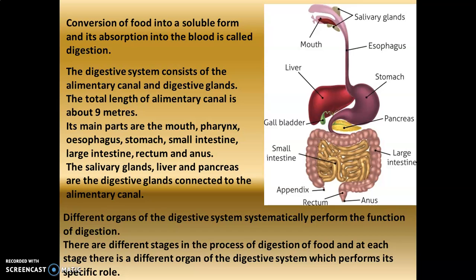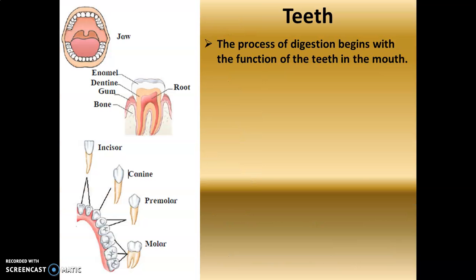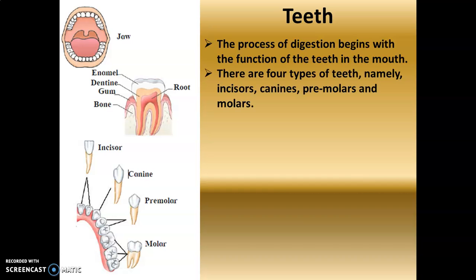There are different stages in the process of digestion of food, and at each stage a different organ of the digestive system performs a specific function. So let's first start the process of digestion. The first important part is the teeth. The process of digestion begins with the function of teeth in the mouth, because we take the food inside the mouth. There are 4 types of teeth, namely incisors, canines, premolars and molars.